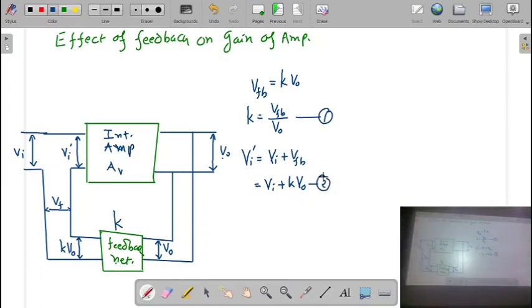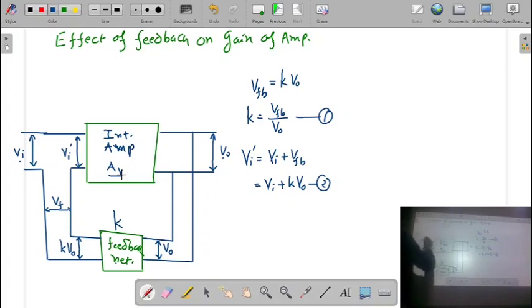Remember, what we want to calculate? We want to calculate the gain. Gain means the ratio of the output voltage to the input voltage. Now, this amplifier is known as the internal amplifier.